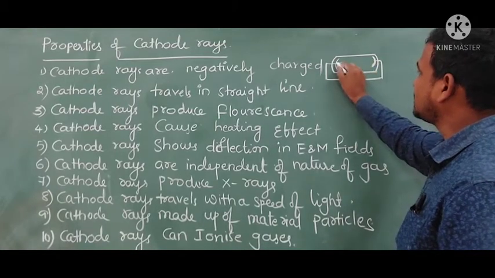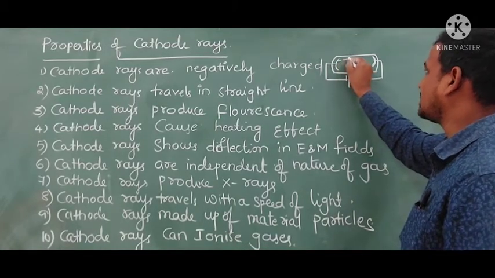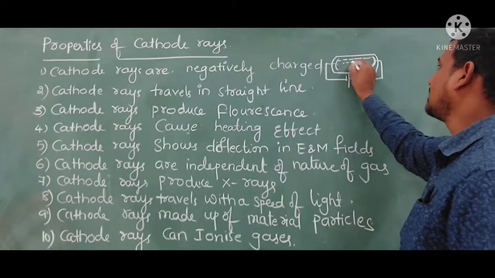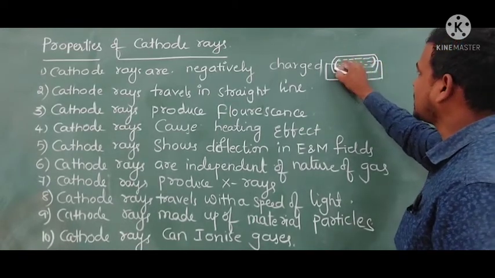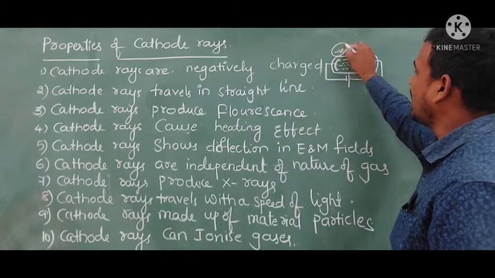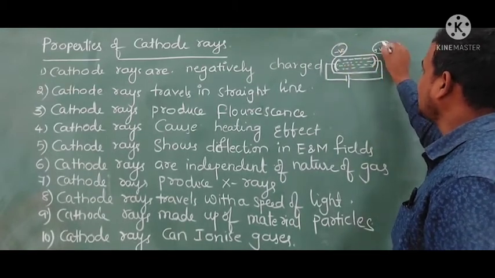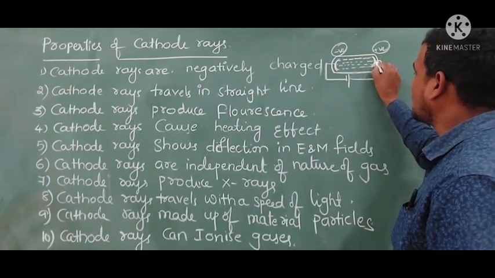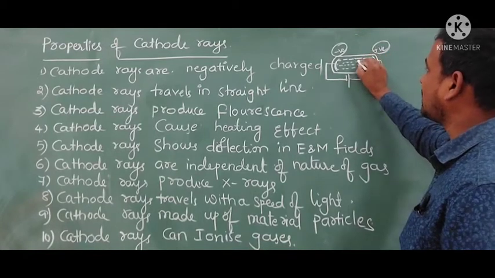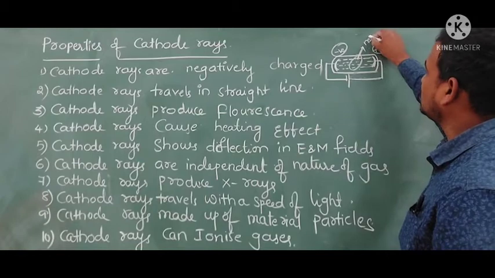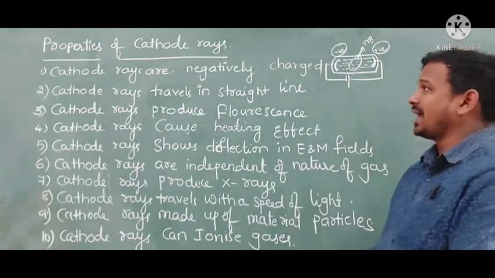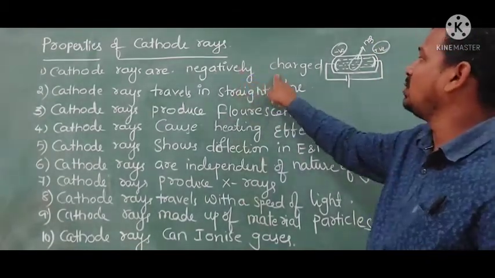So we can say these cathode rays start from the cathode and reach the anode, which means the cathode is negative and the anode is positive. This positive anode will attract only negatively charged particles. That's why we say cathode rays are negatively charged.